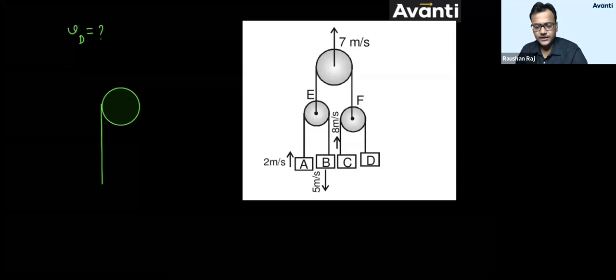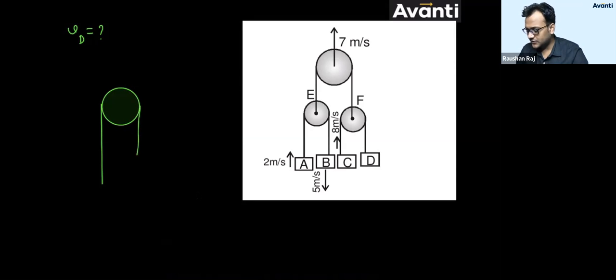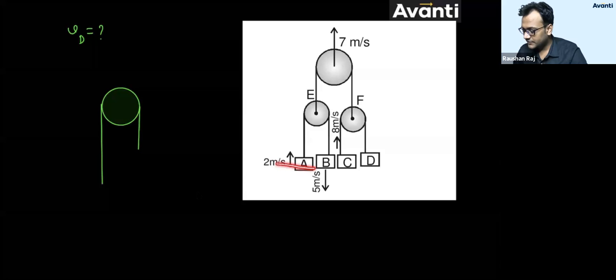Guys, I am giving you a simple approach here. ठीक है? However, you can solve it using different strings. आप अलग-अलग पहली बार में इसको assume करो. First, consider this string. When you consider this string, you will find out what is the velocity of these 2 points. Once you find the velocity of these 2 points, consider this string. Find the velocity of these 2 points or this point, and then consider this string. But that will be lengthy. I'm going to give you a very simple, sweet and simple condition here to remember.